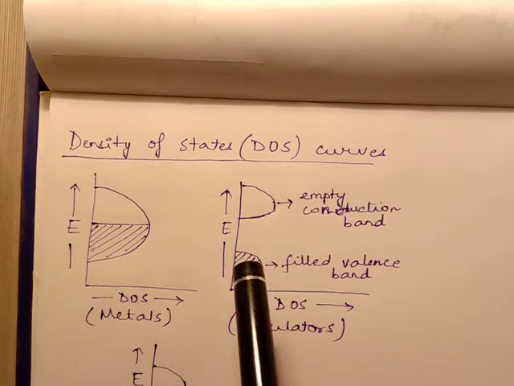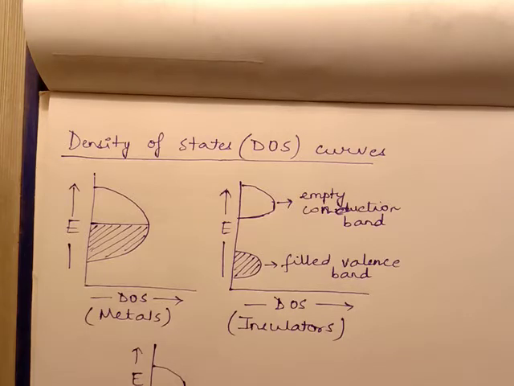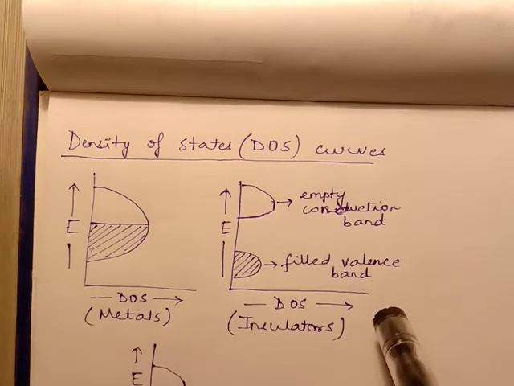The reason is that the electrons get scattered due to interaction with lattice vibrations. As the temperature is increased, the lattice vibrations increase, and so this interaction increases, electrons get more scattered and the electrical conductivity decreases. In order to understand lattice vibrations better, you can refer to the solid state defects video which I have done previously. Now look at the density of states curve for insulators.